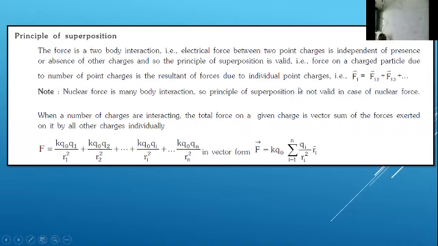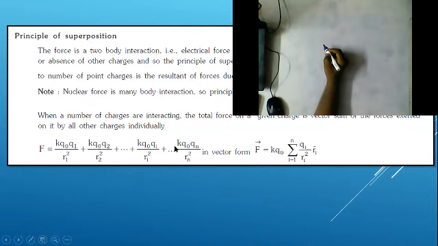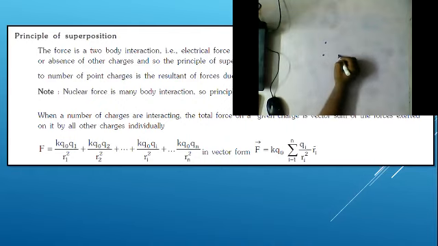See, for example, what is this principle of superposition? For example, I have four charges like this, and I want the force on this one. So this is Q1, Q2, Q3 and Q4.